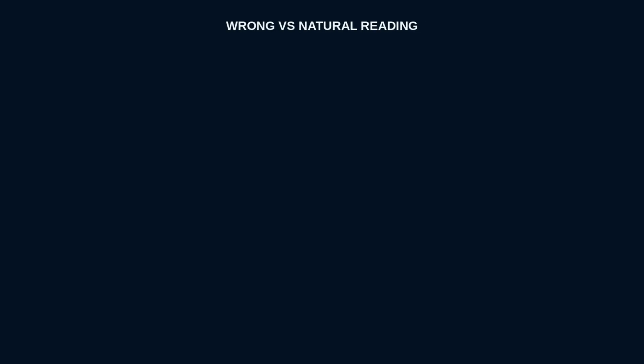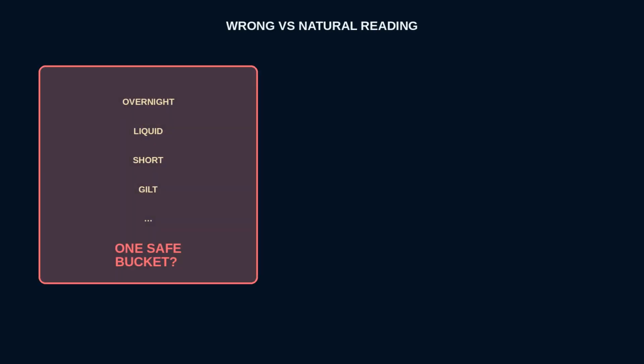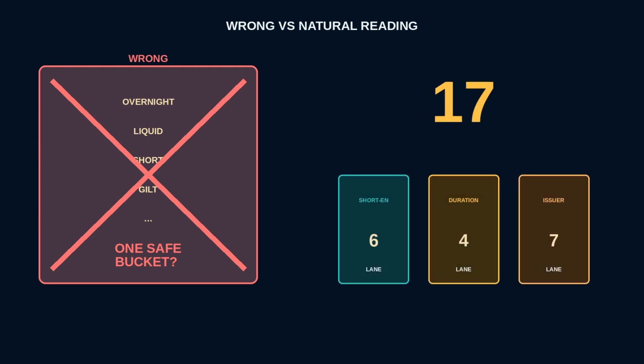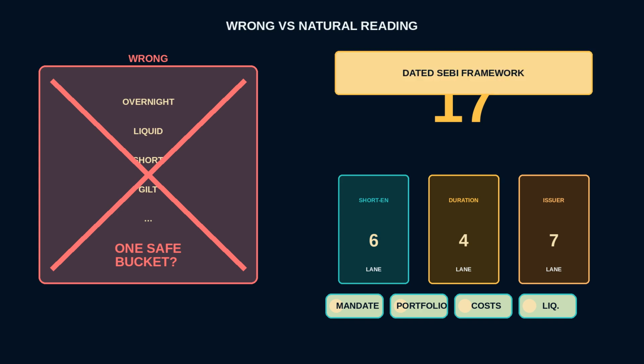Keep this as a opposing case. The wrong reading treats every debt mutual fund as one safe cash-like bucket. The natural reading starts from plain meaning, pooled money in bonds and money market instruments, then matches the exact category to a short end, duration, or issuer strategy lane, then reads current documents. A label is a mandate lane under a dated framework, not permanent proof of safety or return.